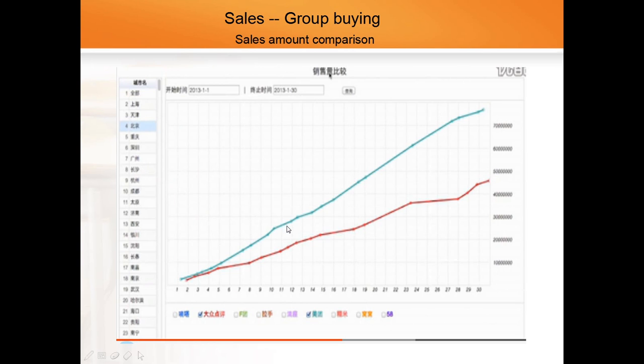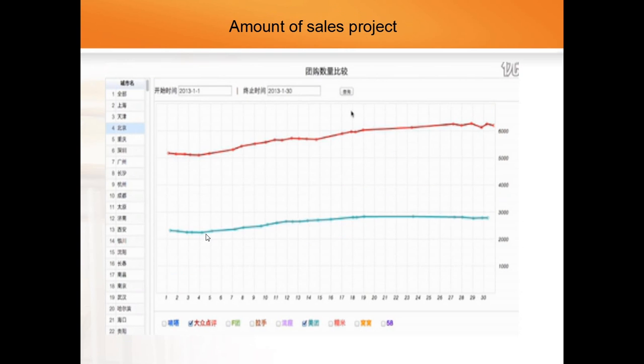The green line stands for Meituan and the red line stands for 大众点评. In terms of sales amount, the graph tells us Meituan is far ahead. So you may guess, is that because Meituan has more sales projects? But the fact is, according to this graph, which shows the comparison of the amount of sales projects, 大众点评 up here actually has more sales projects than Meituan down here.